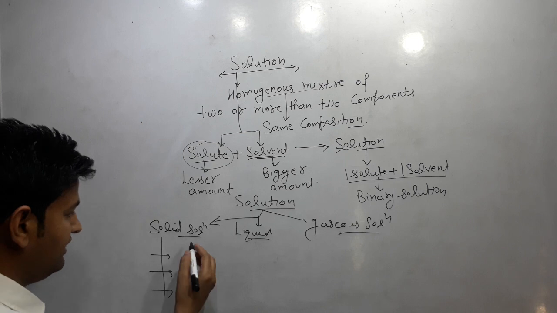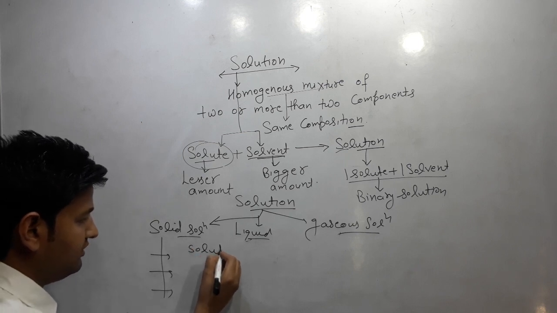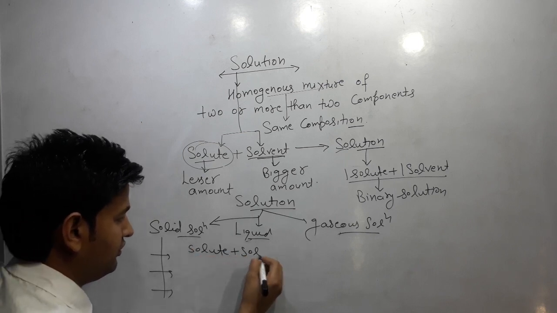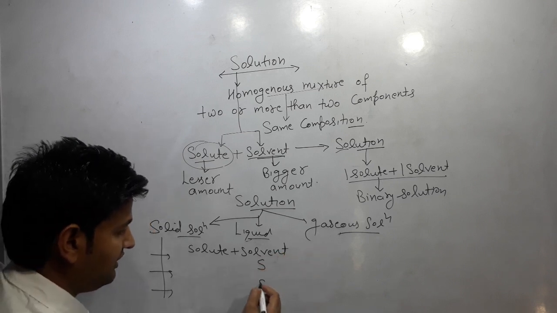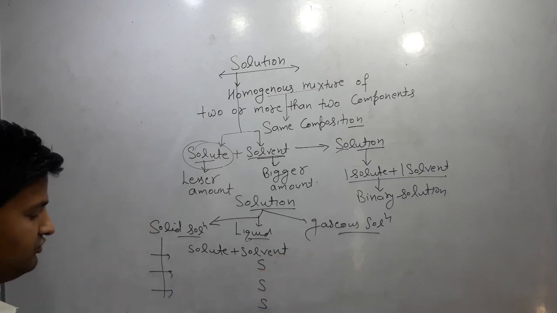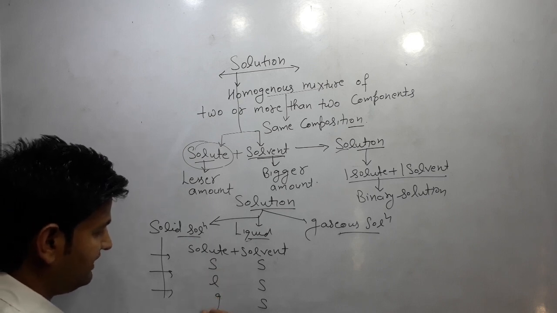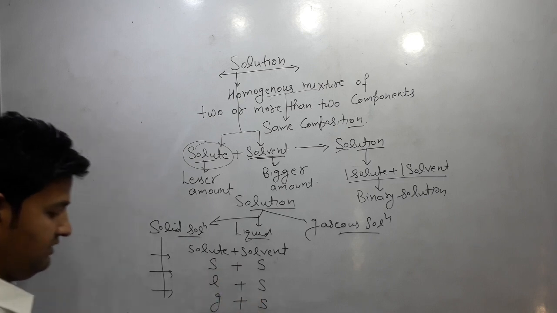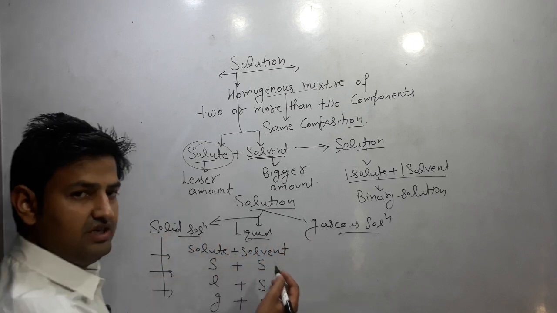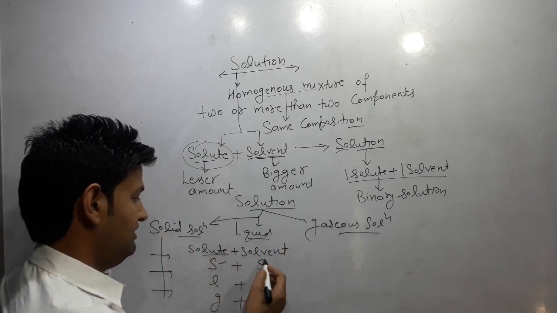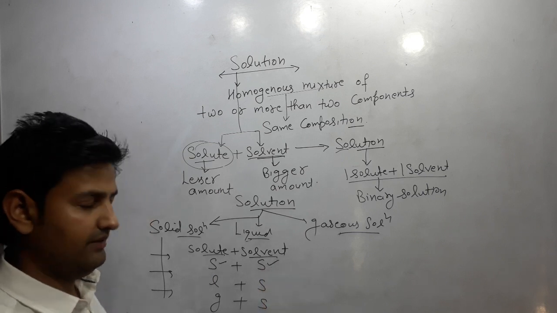In solid solution, the solvent is solid, but solute may be solid, liquid or gas. So the solution formed will be solid. In the first case, solute is solid and solvent is solid.